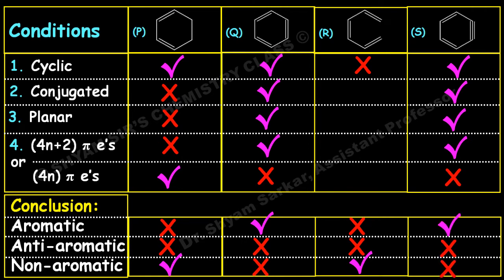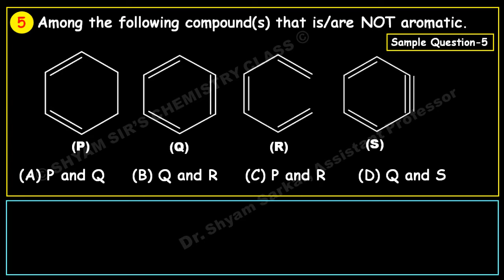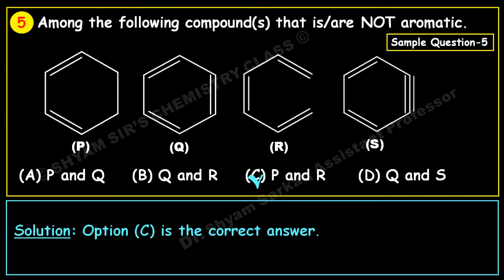So aromatic compounds are Q and S, but in the question they asked which are not aromatic. So not aromatic or non-aromatic are compound P and compound R. So we have to find the match with this option. So P and R is option C. So option C is the correct answer here. So option C, correct answer. Okay. So let us see the next question.